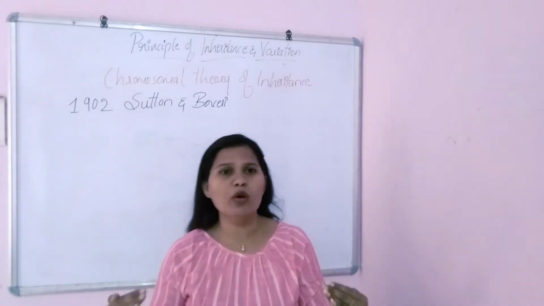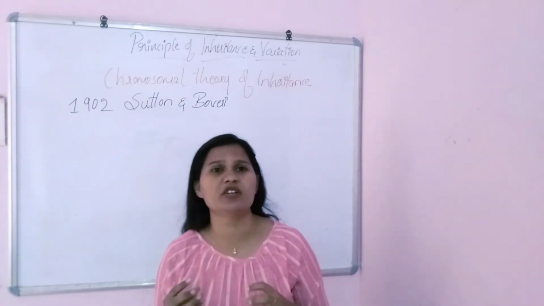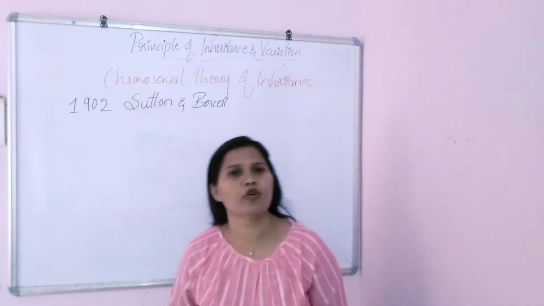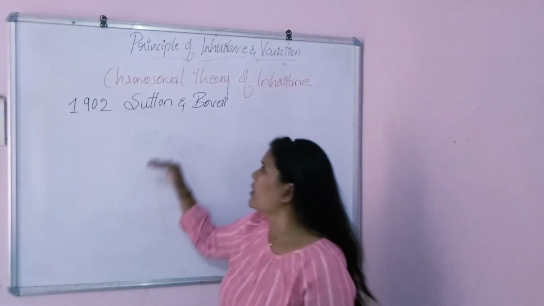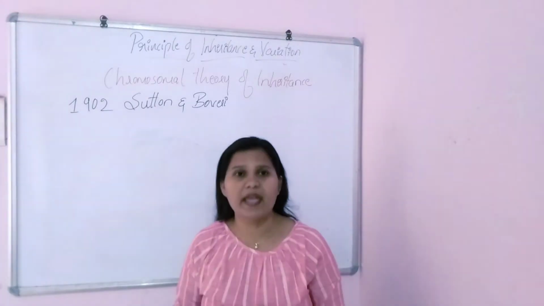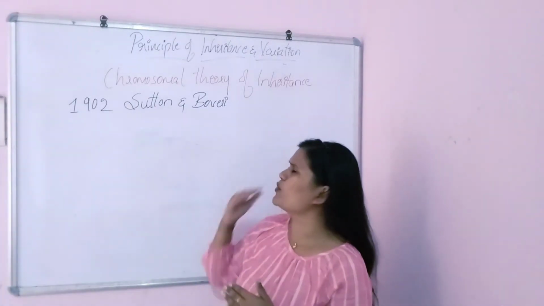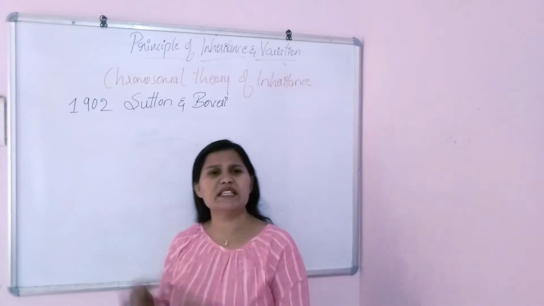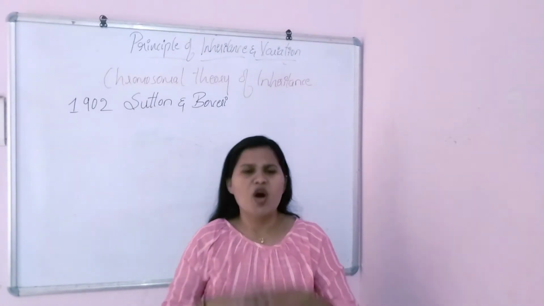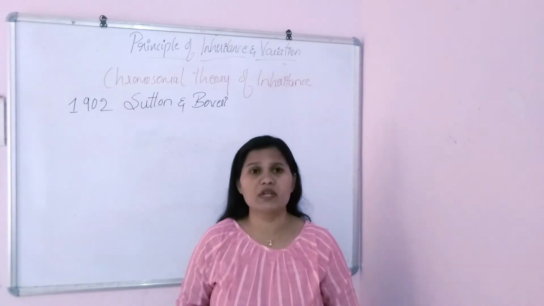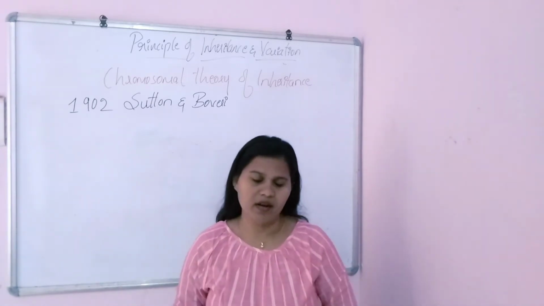There was no mention of the term chromosome. So what are the chromosomes then? Sutton and Boveri gave the chromosomal theory of inheritance. They studied the chromosomes and gave us the characters or features of the chromosomes, how they are and what they are.